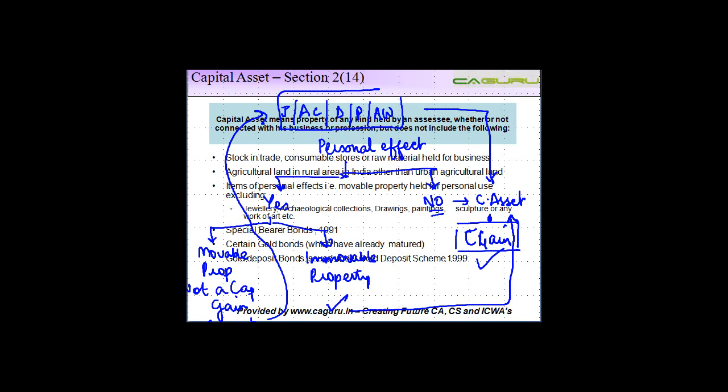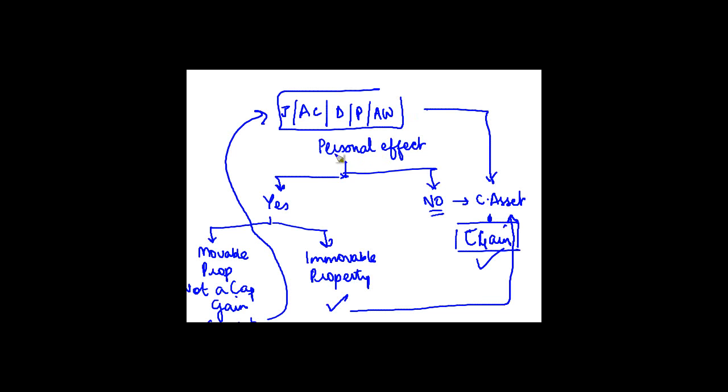Right? You want me to explain this to you once again? So what we understood here was, you see whether an item is a personal effect. If it is not a personal effect, then it is a capital asset and chargeable under the head capital gain. Right? But if it is a personal effect, again you see whether it is movable or immovable.